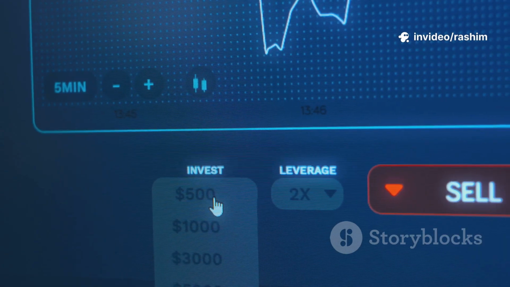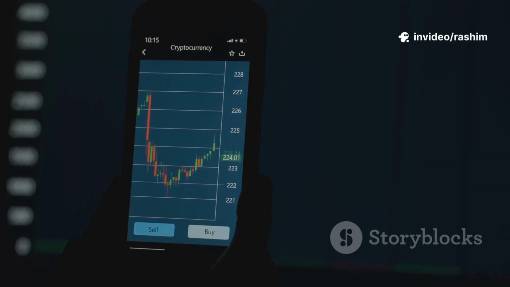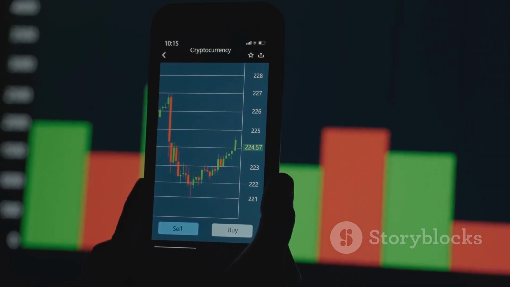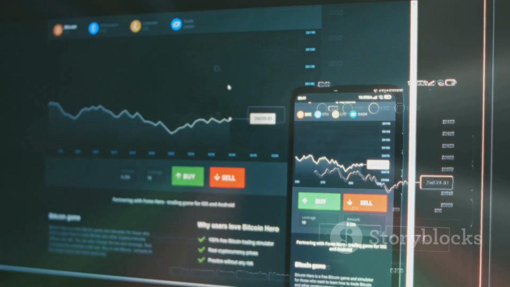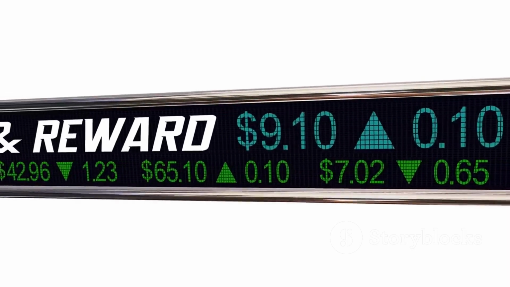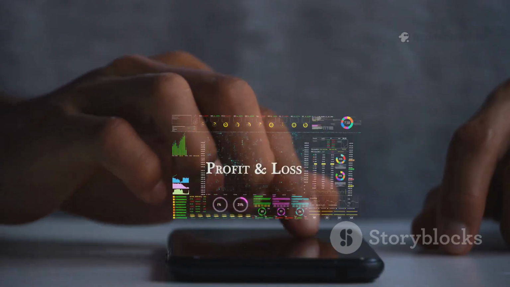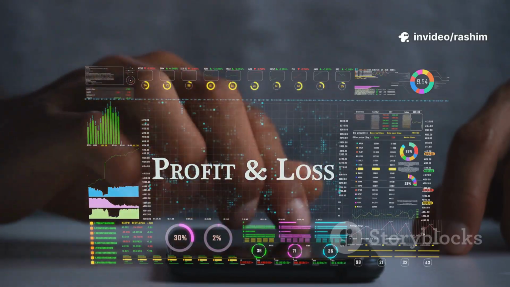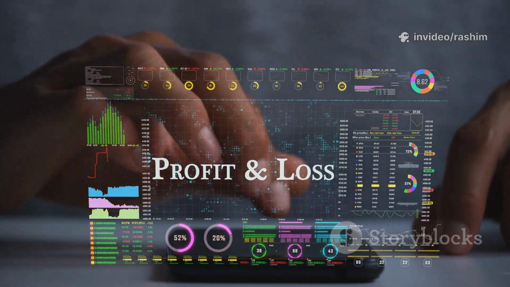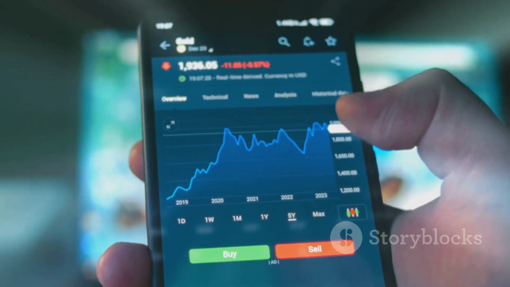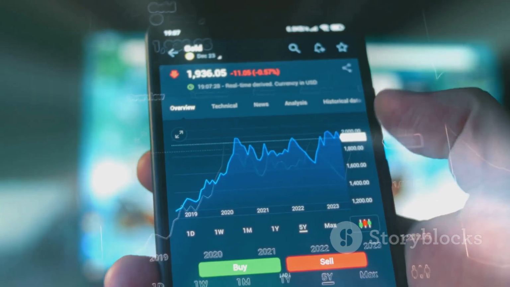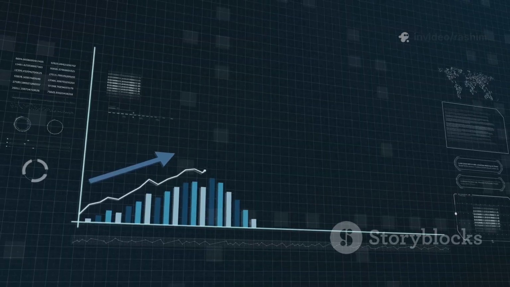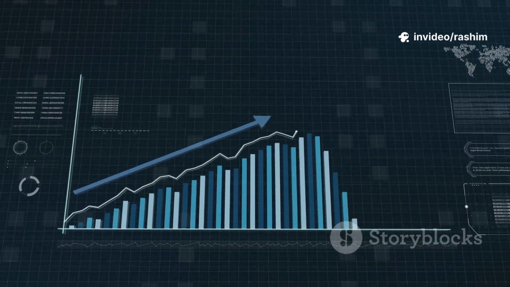One simple method is to use a fixed profit target. For example, you could decide to sell after the price has risen by a certain percentage, like 10% or 15%. Another popular method is to use a risk-reward ratio. If you are risking 5% on the trade, we'll cover this with the stop loss, you might aim for a reward that is 2 or 3 times bigger. So, you would sell when your profit reaches 10% or 15%. This ensures your winning trades are significantly larger than your losing trades.